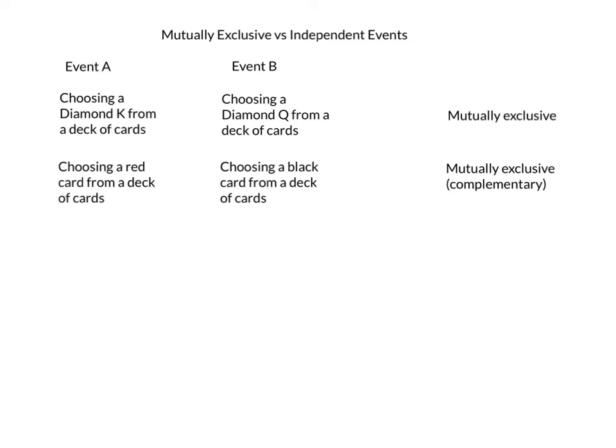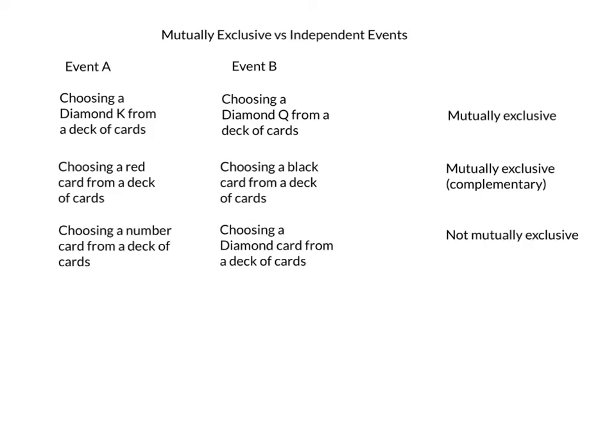So in this case, if you're choosing a red versus choosing a black, these two events are not only mutually exclusive, they're also complementary, meaning that these two together will add up to the whole universe. So either red will happen or black will happen.